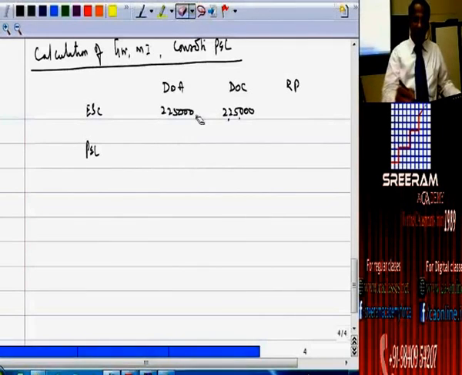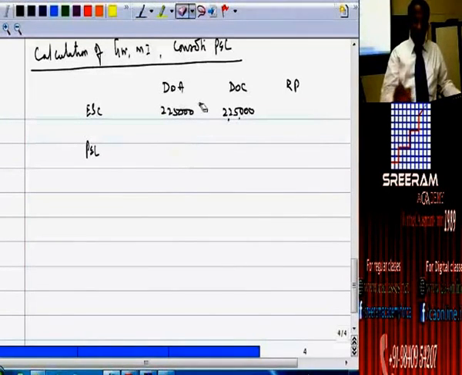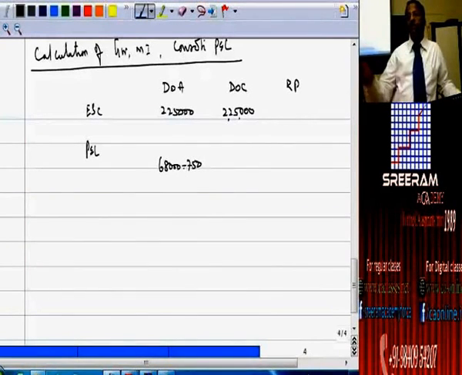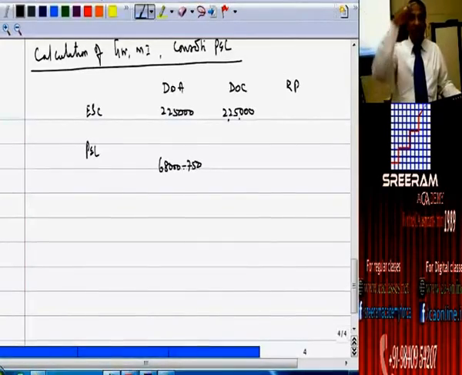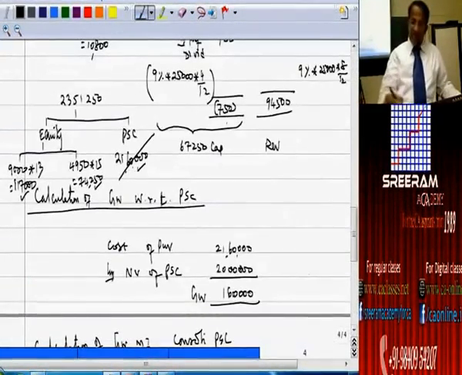68,000. Correct. But here also I have one problem. I can't take up 68,000. So once again I will make a change. It is 68,000 minus 750. Remember that 750 is the preference dividend for the first 4 months period. Remember that we have deducted 68,000 and 750. Just check up. How is that we got?